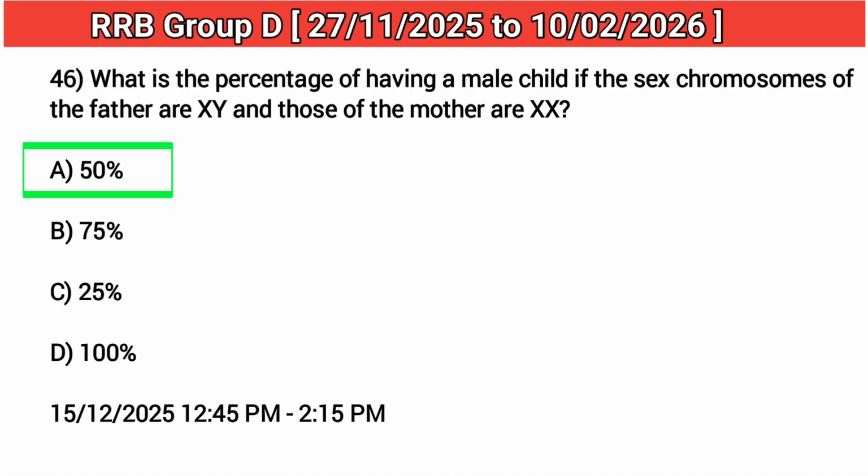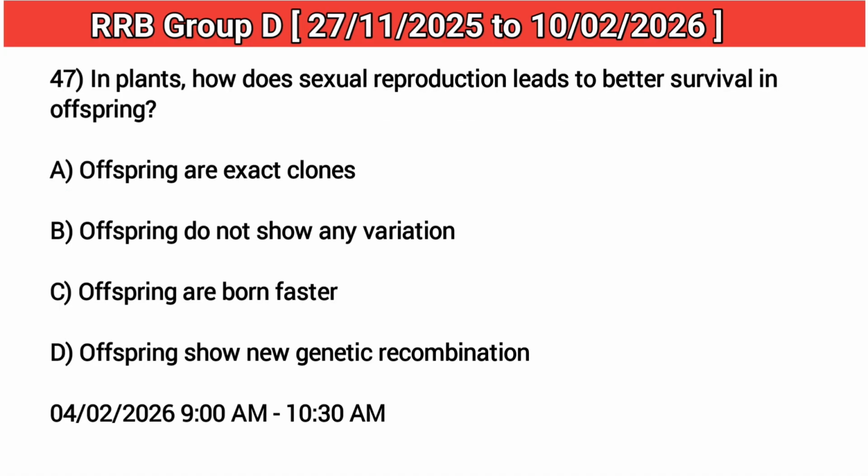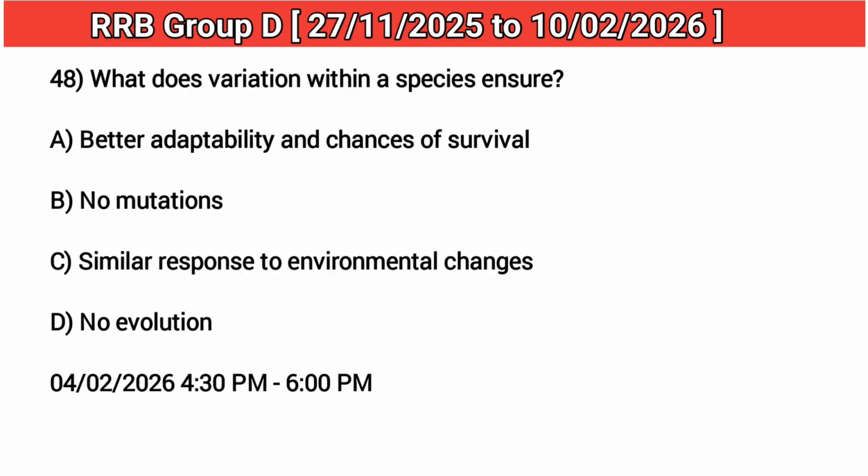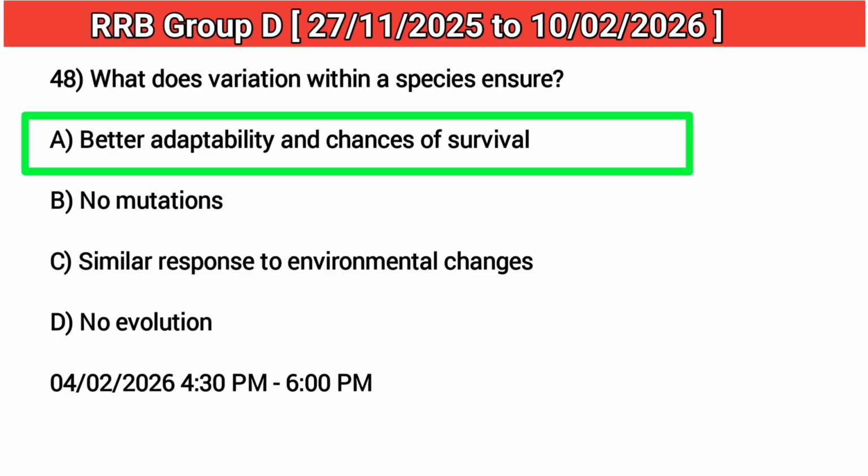A. 50%. 47. In plants, how does sexual reproduction lead to better survival in offspring? Answer: D. Offspring show new genetic recombination. 48. What does variation within a species ensure? Answer: A. Better adaptability and chances of survival.